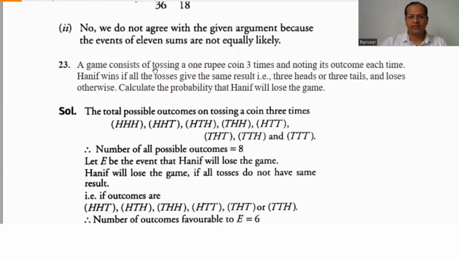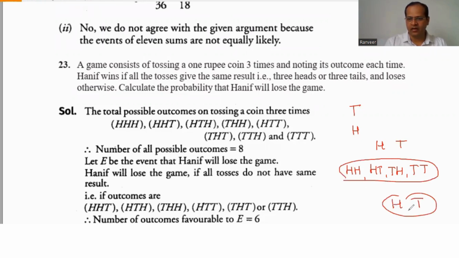Now, a game consists of tossing a 1 rupee coin 3 times and noting its outcome each time. How do we find the total sample space? When we throw a coin once, we get H or T. For two tosses, we get HH, HT, TH, TT. Again, suppose we write this vertically, and then H and T horizontally.